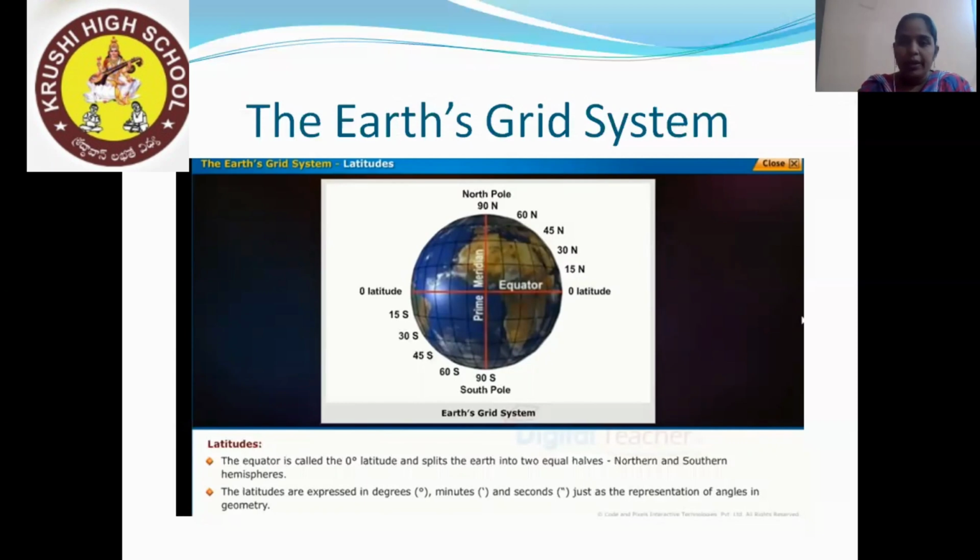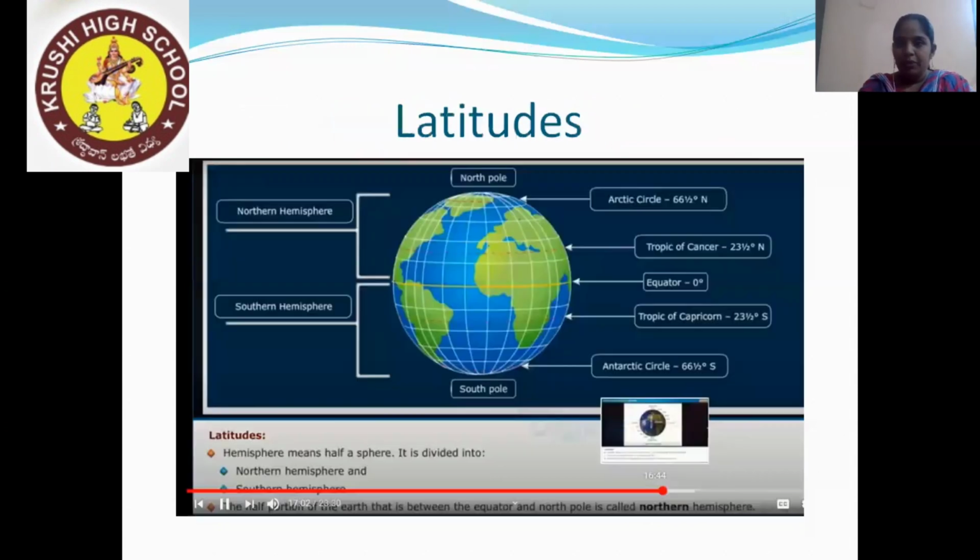Now coming to how latitudes are expressed: in degrees, minutes and seconds, just as a representation of angle in geometry. These are imaginary lines, children. So how are they represented on a map or on a globe? They are represented in degrees, minutes and seconds, just as an angle in geometry.